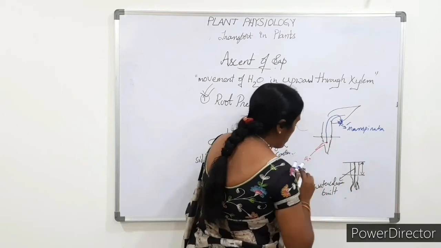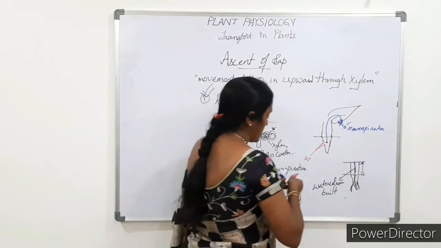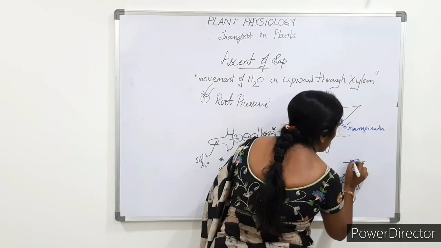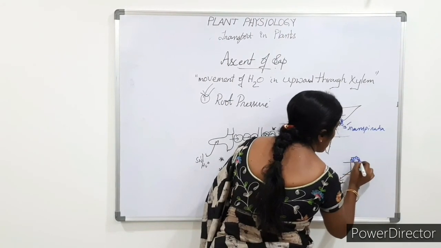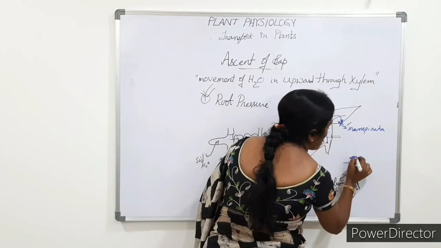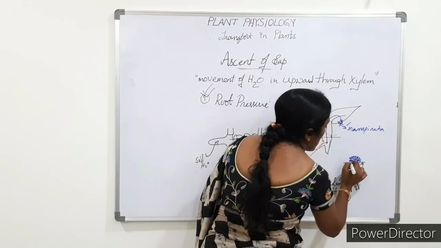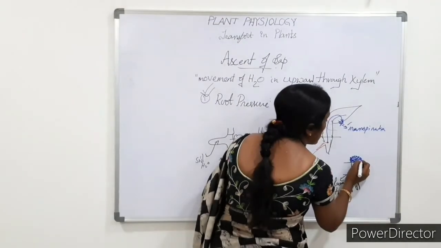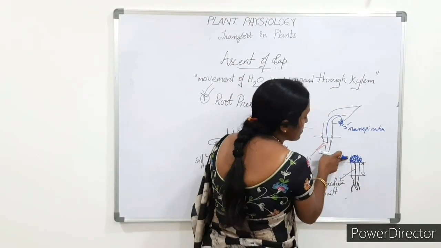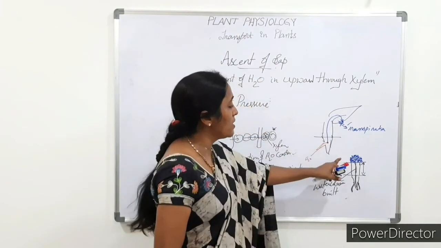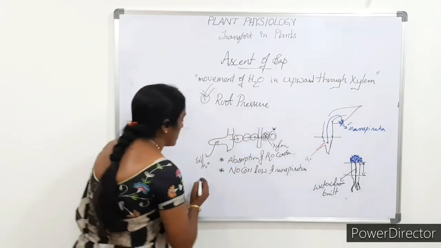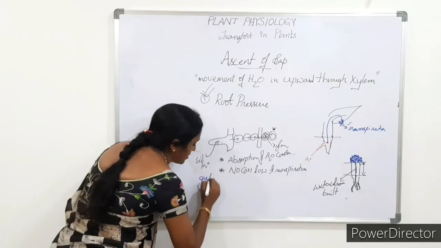As a result, we see some water droplets coming out from the stem where we cut. This is what we call oozing out of the water from the cell. For clear understanding, here I write guttation.